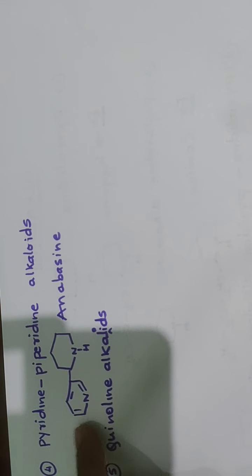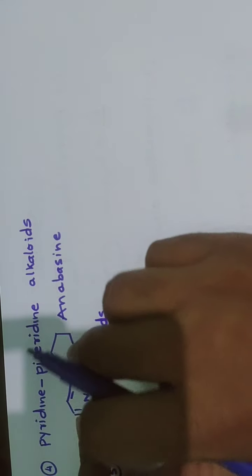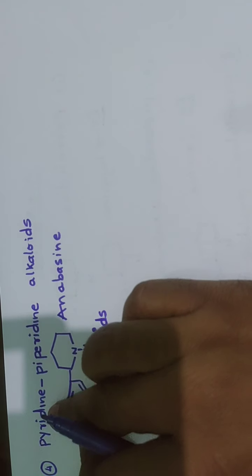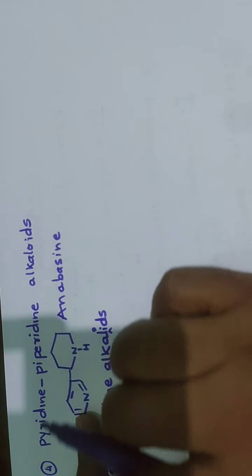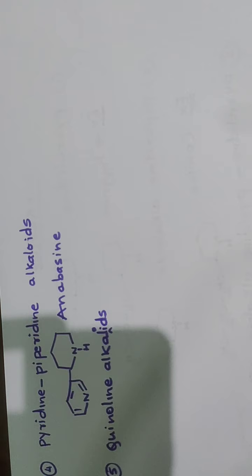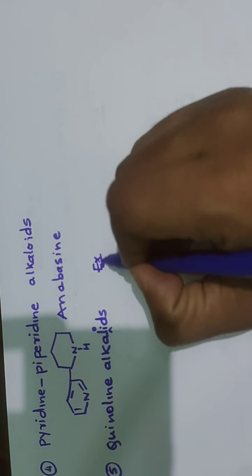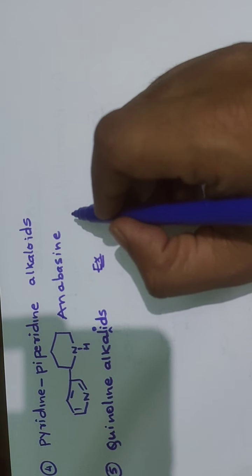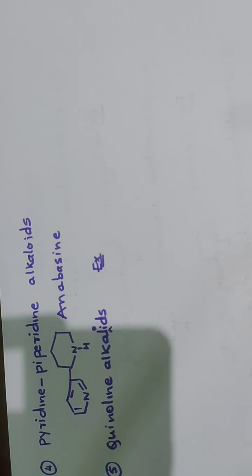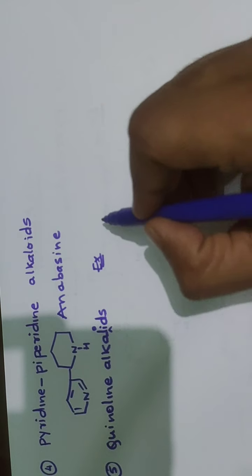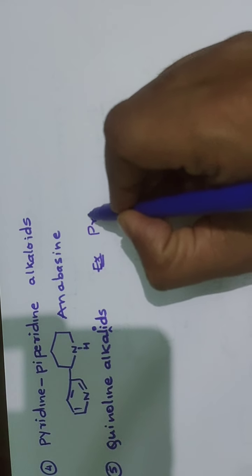Here, these alkaloids contain a pyridine ring system joined to a piperidine ring system. So these are called piperidine alkaloids, but this contains a quinoline ring system. Example is quinine. Just give an example of this.